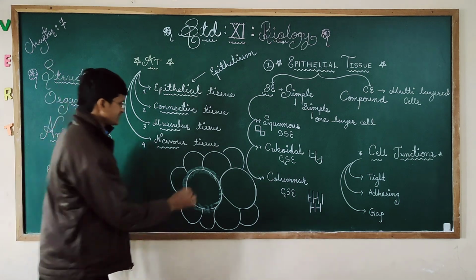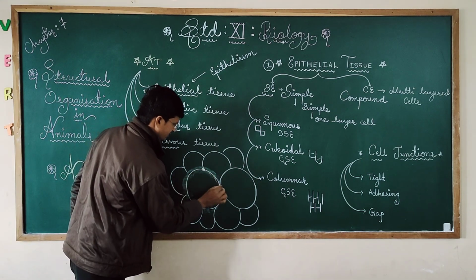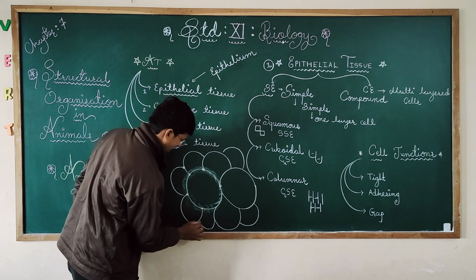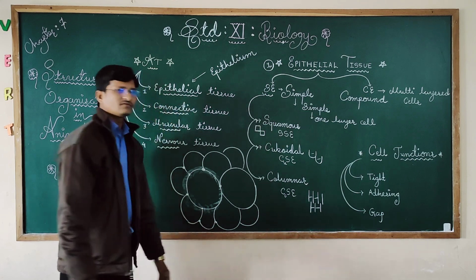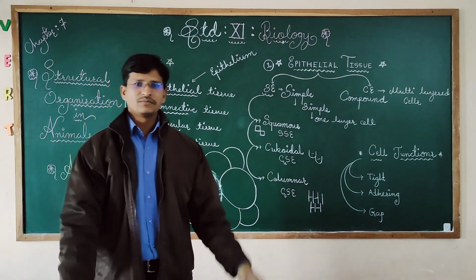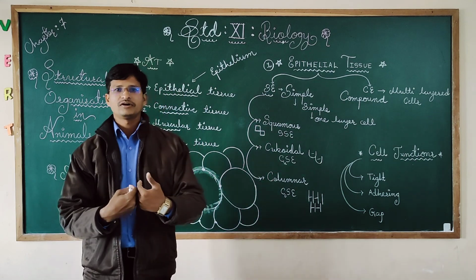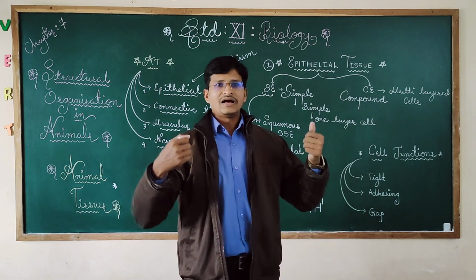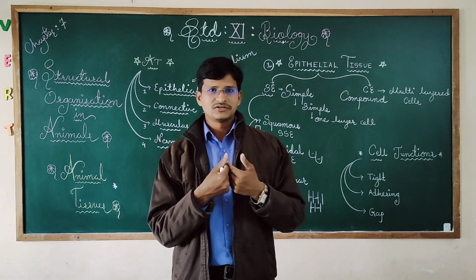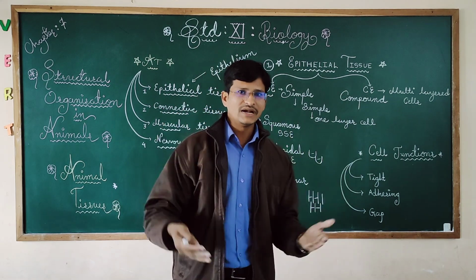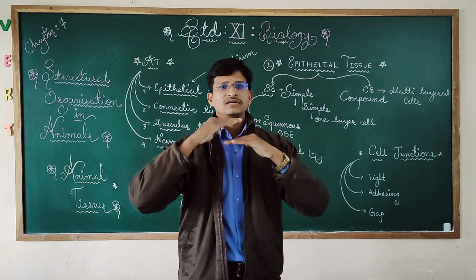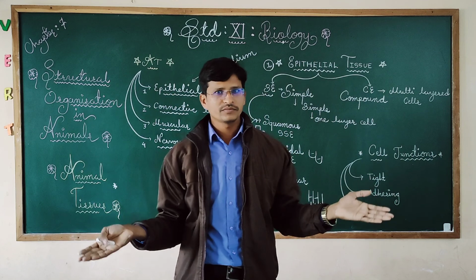So they have a special junction where the cells are joined. You can see here the cells are joining together. If the junction is not there, the cells will be separated and will not form tissue. What is the function of the junction? It works as cement. When we are making a building, all the bricks are joined together with the help of cement, and then only can we construct a big house.